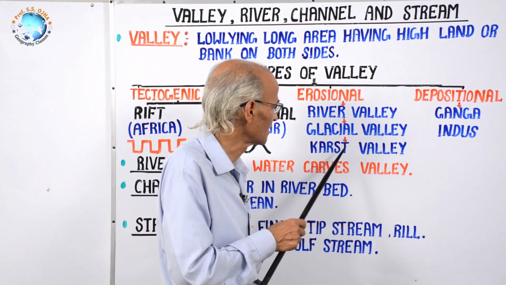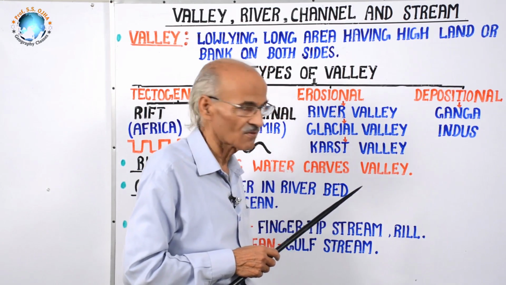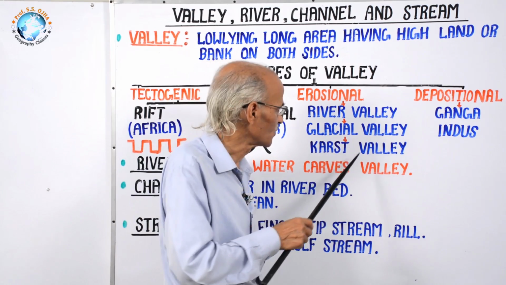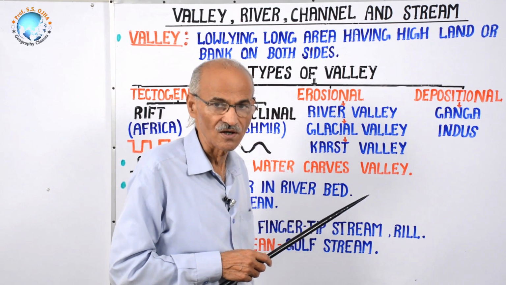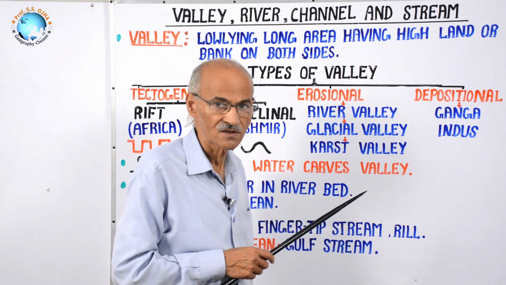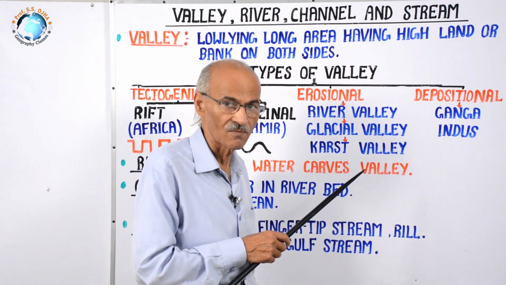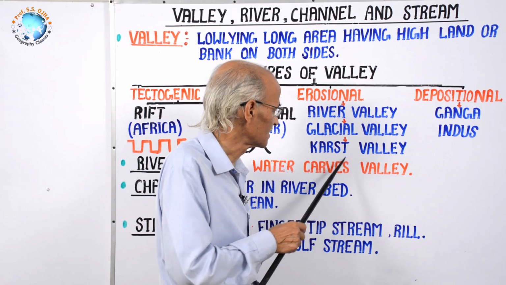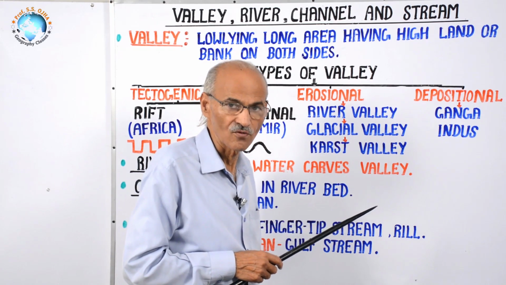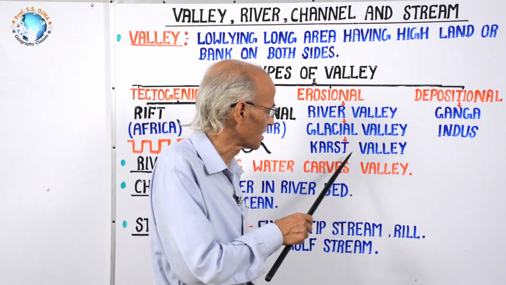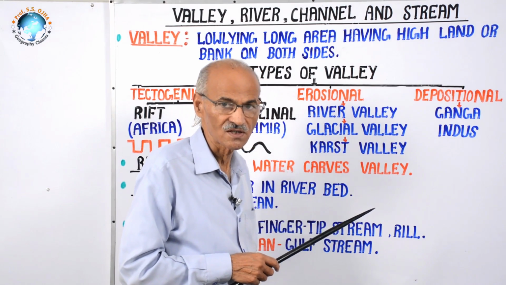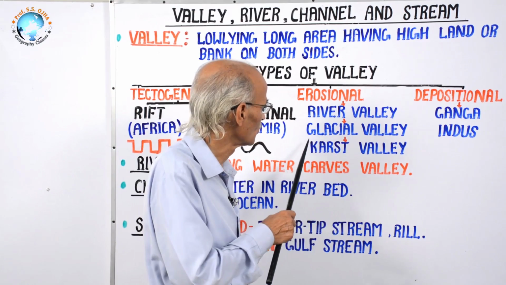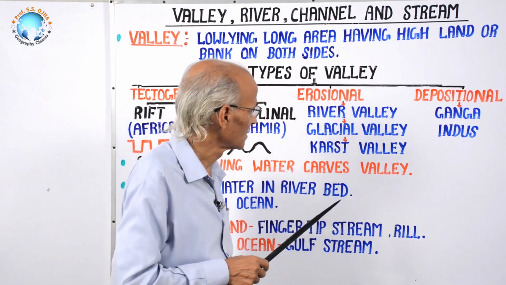The second type is the glacial valley. When glaciers start from mountains, they also erode deep valleys like Gangotri and Yamunotri, the glaciers which have carved their valleys. Likewise, Pindar Glacier has developed Pindari Valley in Uttarakhand. Next is the Karst Valley. This is also developed by fluvial process but in karst or limestone structure. Its best example is Gupta Godavari Karst Valley in Chitrakoot. So these are the landforms which are erosional.